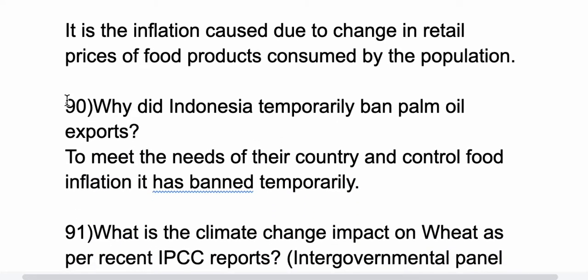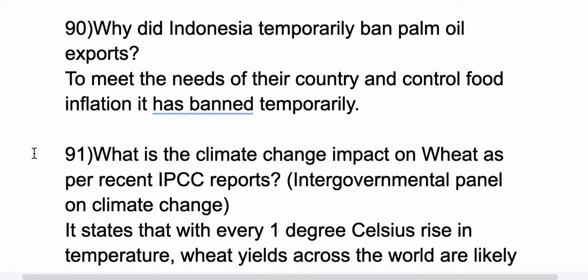90th question, why did Indonesia temporarily ban palm oil exports? To meet the needs of the country and control food inflation, it has banned them temporarily. 91st question, what is the climate change impact on wheat as per the recent IPCC report?